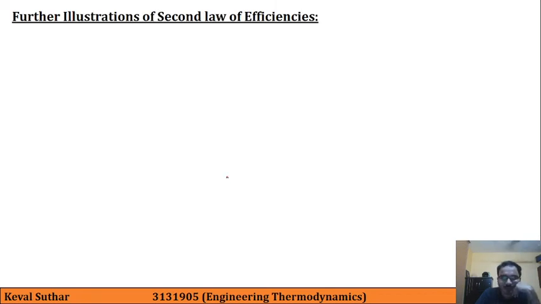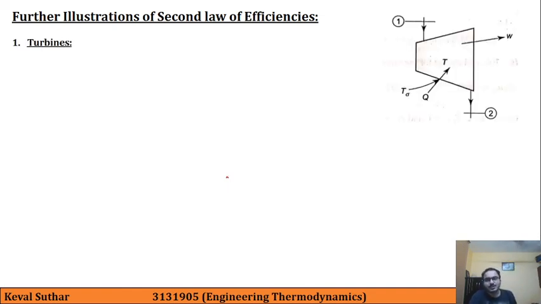There are further illustrations of second law efficiency. Let us say first a turbine. In this case, we have one entry and one exit.